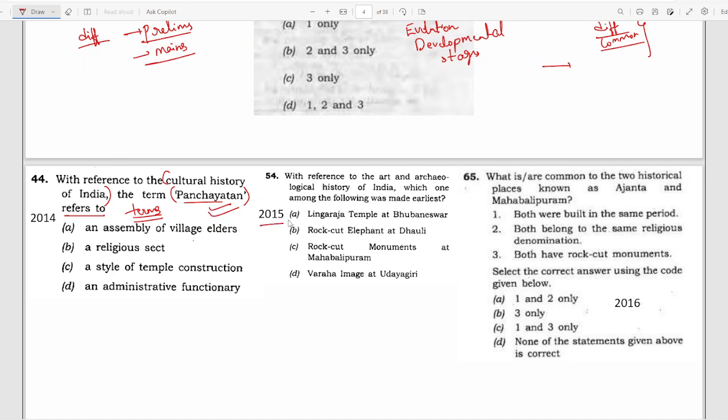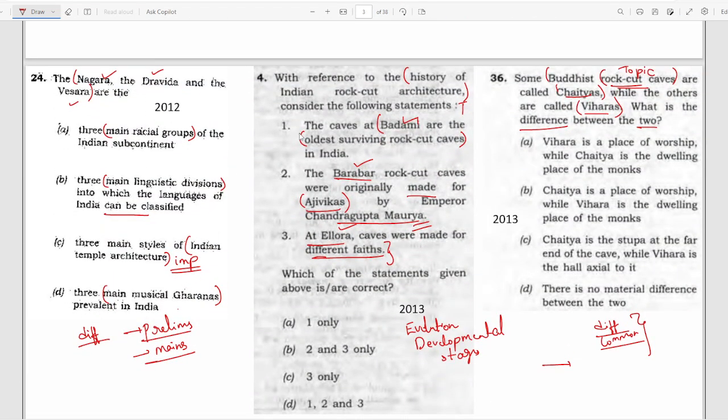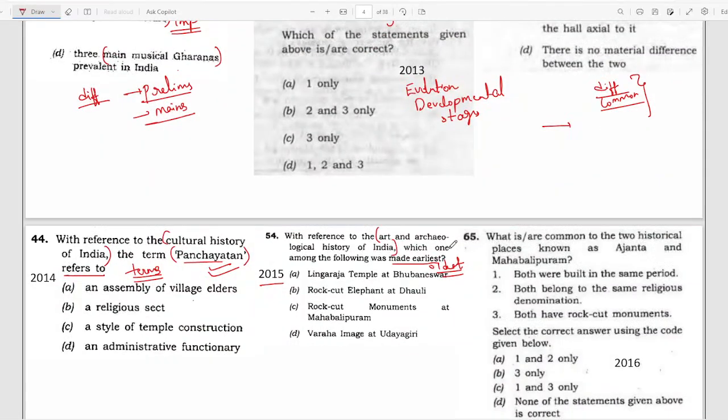Moving to the next question, that is the 2015 question, with reference to the art and archaeological history of India. Again, art and archaeological history of India. Which one among the following was made earliest? That is oldest. The oldest is always important, because you can see the oldest word was used. The caves at Badami are the oldest surviving, in 2013 they asked. In 2015 again they have asked which of the following was made earliest, oldest, among all these.